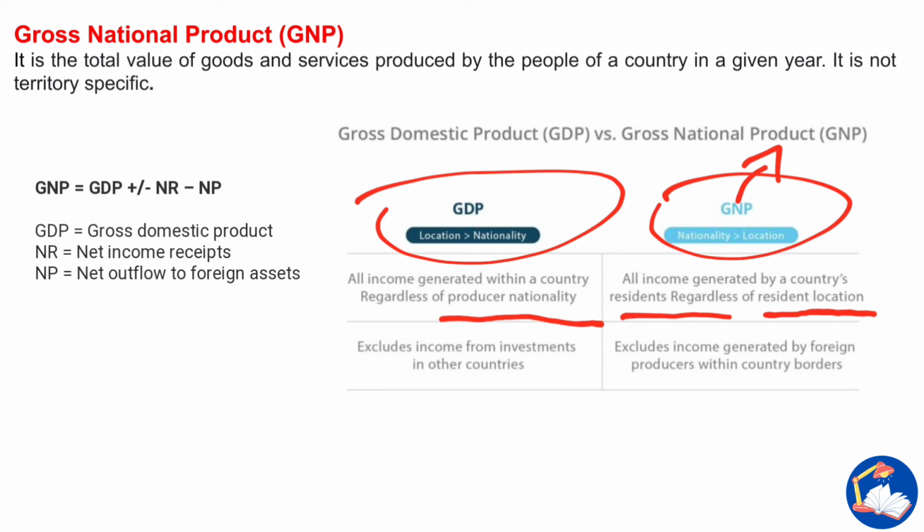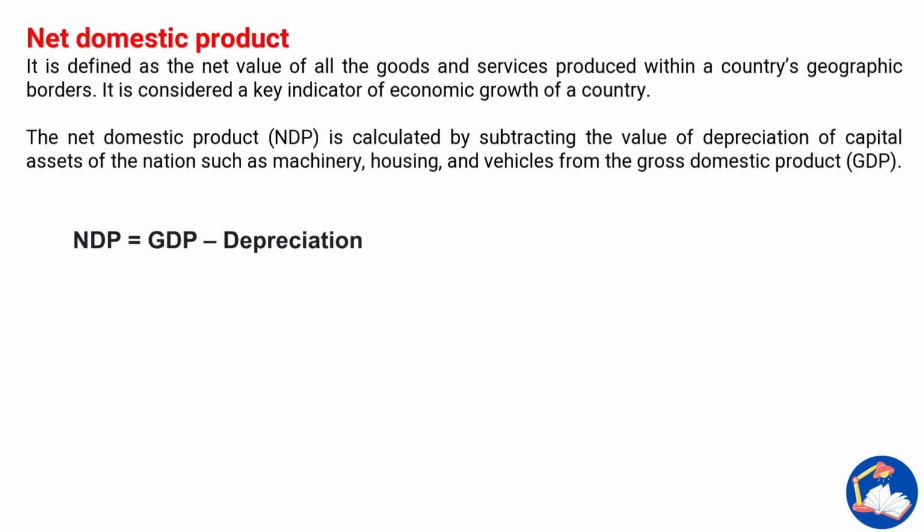And GDP excludes income from investments in other countries. Another important point: GNP excludes income generated by foreign producers within the country's borders. So that is to be noted. Next, net domestic product, that is NDP. It is defined as the net value of all the goods and services produced within a country's geographical borders. It is considered a key indicator of the economic growth of a country.